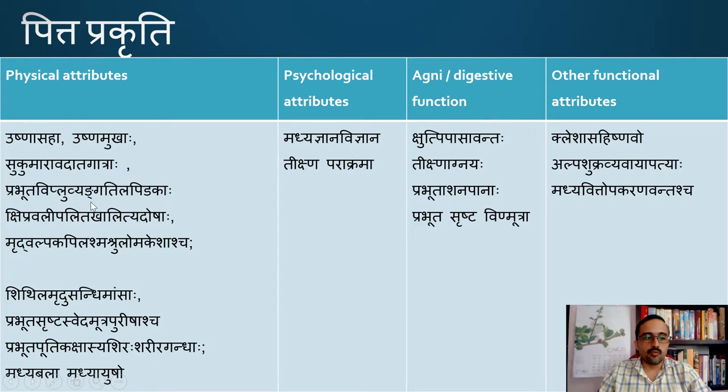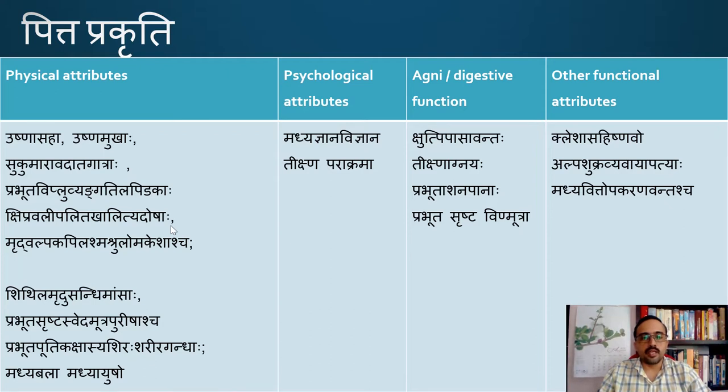Prabhuda Piplu Vyenga Tila Pidagaha, so the skin will have various moles or other pigmentary disorders. Rather than disorders, we can call it a lot of even normal pigmentations. Kshipra Vali Palida Khalitya Doshaha, so the individual will develop graying of hair prematurely.